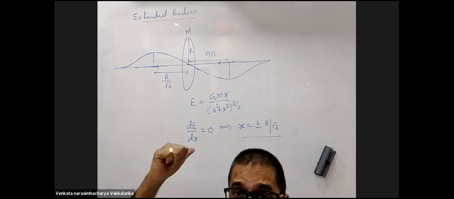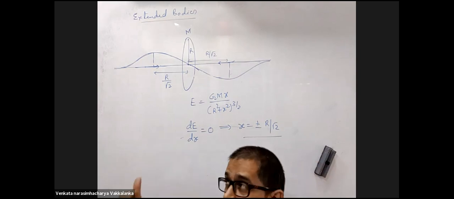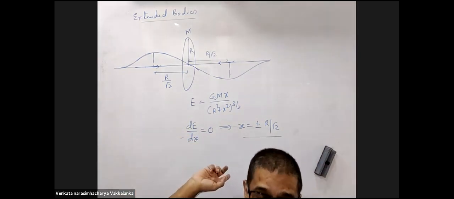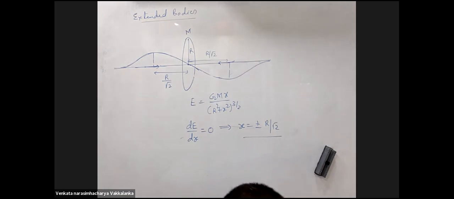Now, all of you are different, not noted. Somebody told me noted. Brother, calculate dE by dx and find x equal to r by root 2. Yes, sir, got it. Done, sir. Yes, sir. So I am getting a cubic. Oh no, do the differentiation again. Scratch it and do it. I'm waiting for you.